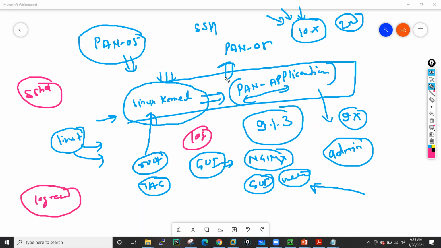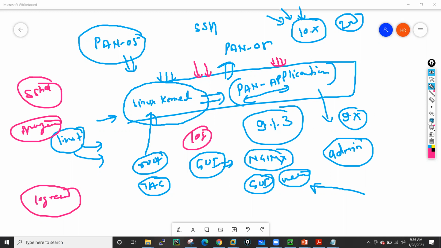Okay, if you are having an issue with saving the configuration, in that case you have to check the management server service. I'll teach you all these services, don't worry about that. So these are a few services, and this is how we can troubleshoot the firewall at the PAN-OS application level. These are the things which we usually do. So this is something about your PAN operating system.